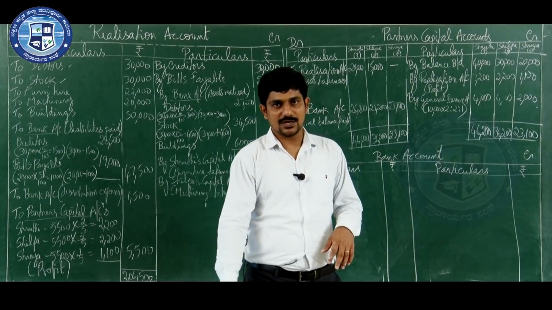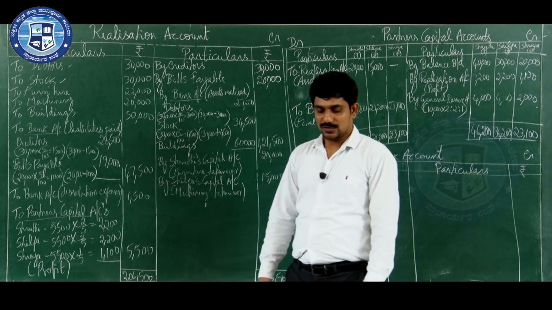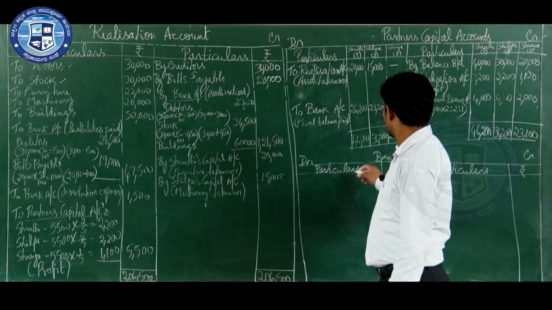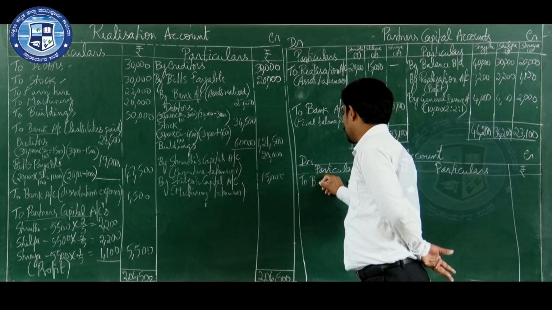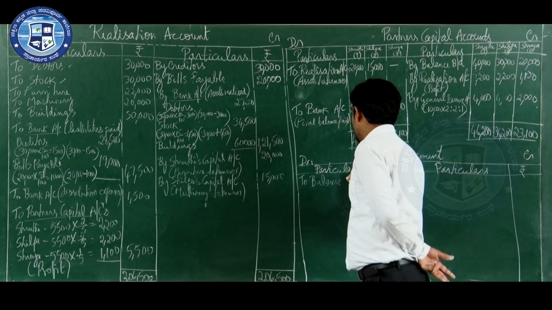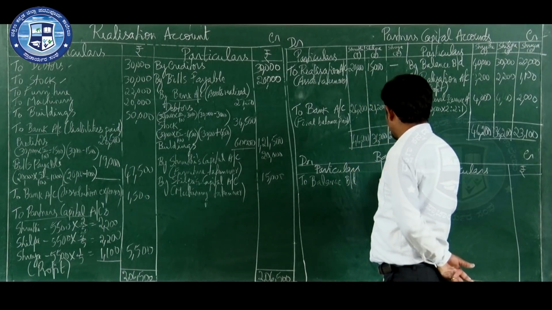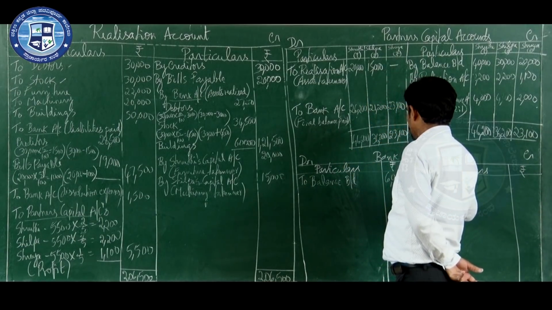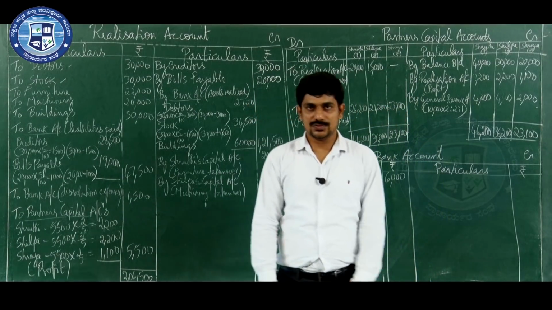Go to the asset side of the balance sheet. How much is the bank amount given? Cash at bank 6,000. So bank is an asset. So on the debit side you write the opening balance. To balance brought down. How much is given? 6,000. To balance brought down is 6,000.